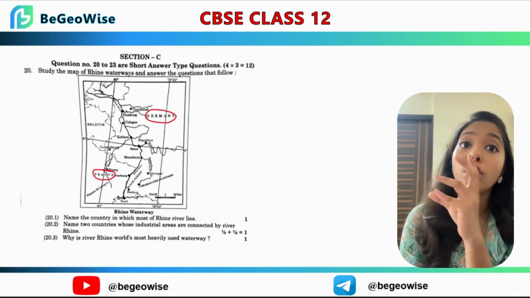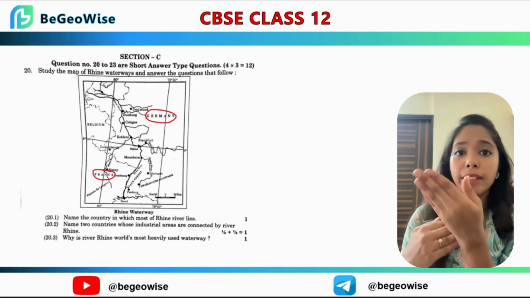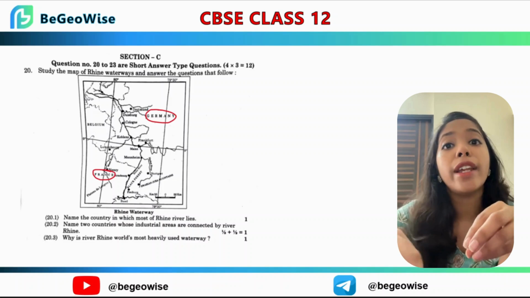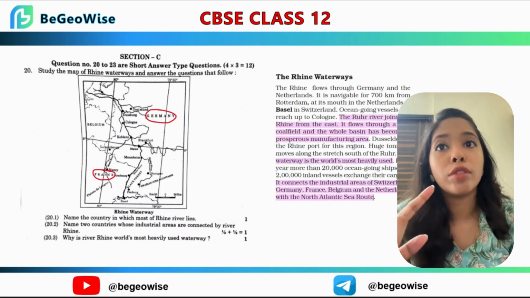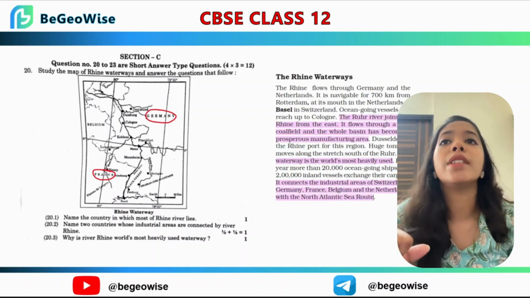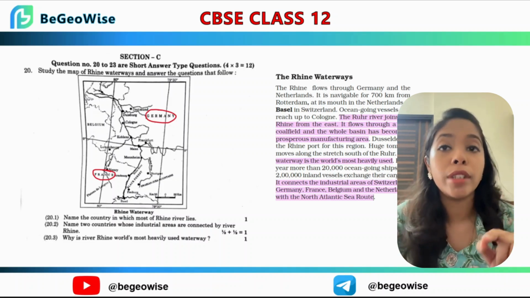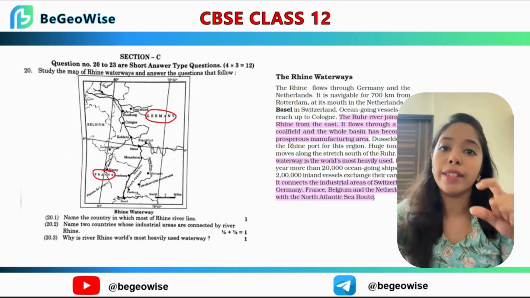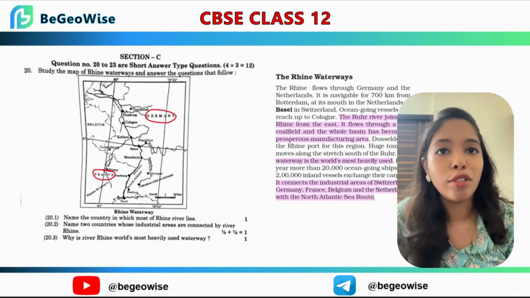Now with the North Atlantic Sea route, they are connected. So this makes River Rhine the most heavily used waterway. This is what you have to answer, like I have mentioned the excerpt here from the text. You have to read it, take your time, read the answer and formulate the entire paragraph. With this we finish the map based questions also.